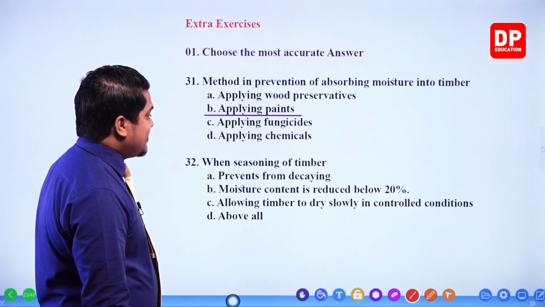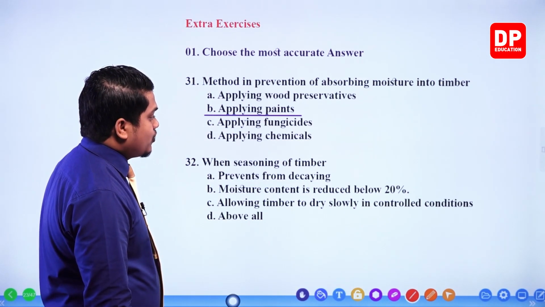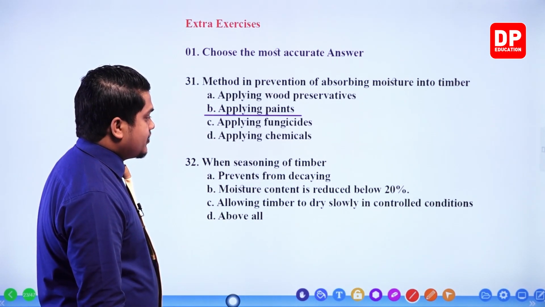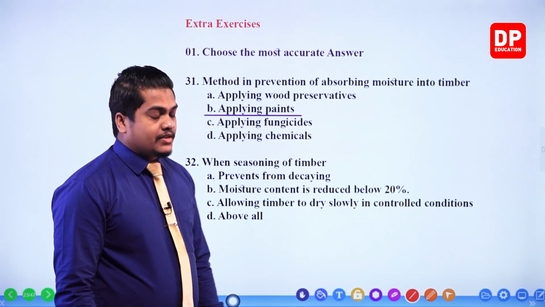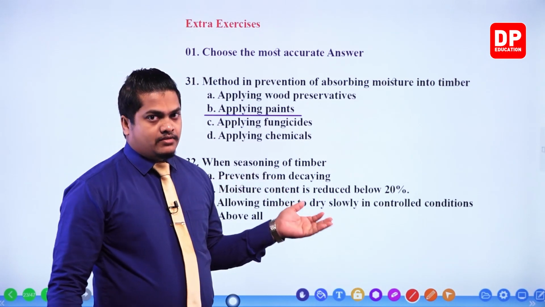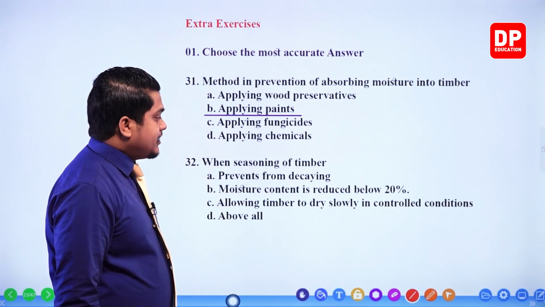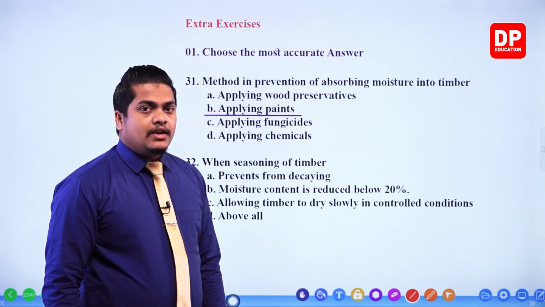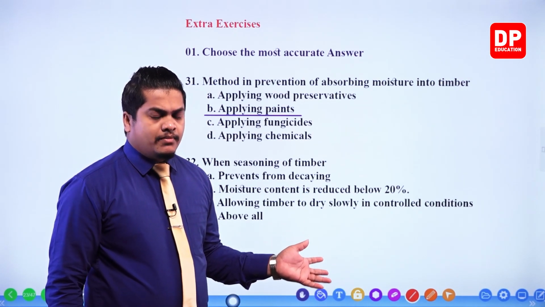Next one. When seasoning of timber prevents decaying, moisture content is reduced below 20%, allowing timber to dry slowly in controlled conditions. So when seasoning timber, my dear children, of course it prevents decaying. That's the whole idea of seasoning. Moisture content is reduced below 20%. Correct, right? We are reducing the moisture percentage by the seasoning process. So it is correct, no problem.